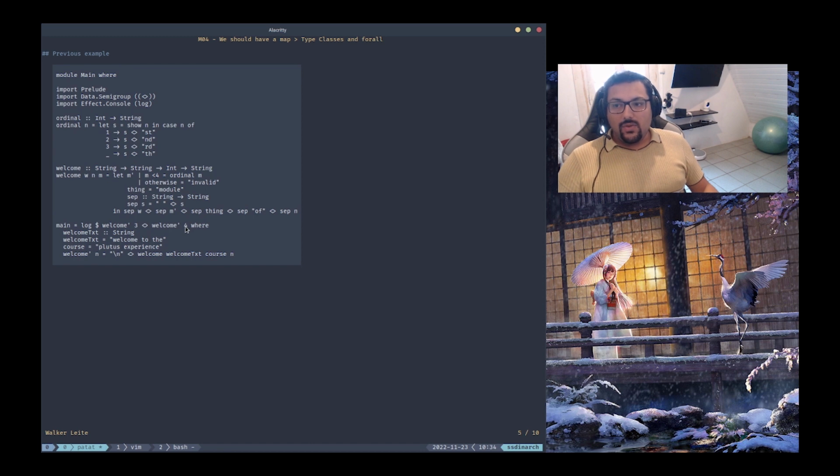Like we know algebraic data types, right? So what if we build a type that represents the module number, and we have many constructors, one for each module, for example. So instead of 3, what if we had a type called Module, and in its type constructor we had Third instead of 3, like here.